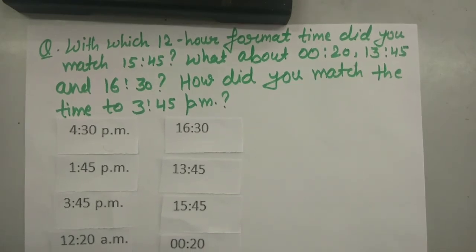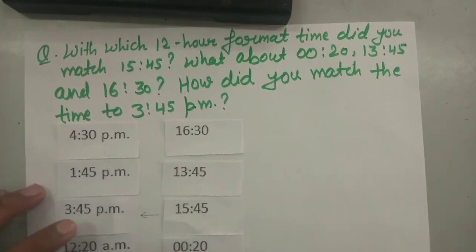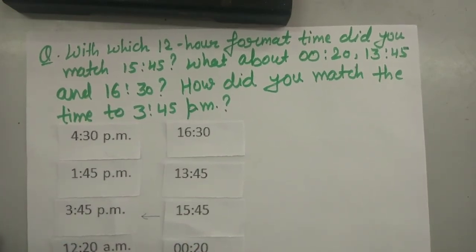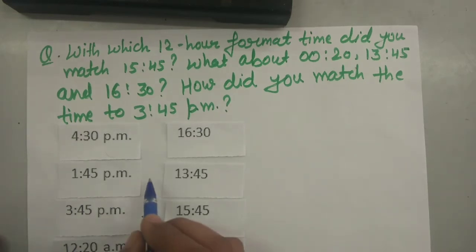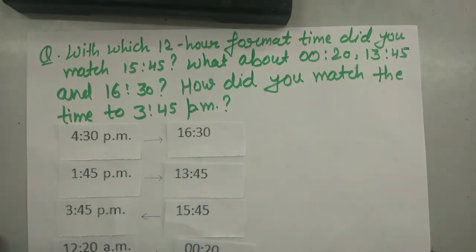Okay, now that was the first question. With which 12-hour format time did you match 15 hours and 45 minutes? So we have matched it with 3:45 PM. Okay, so we can mark an arrow. Now the second one is, what about 0020, 13:45 and 16:30? So we have matched 12:20 AM with 0020 hours, 1:45 PM with 13 hours 45 minutes, and 4:30 PM with 16 hours and 30 minutes.